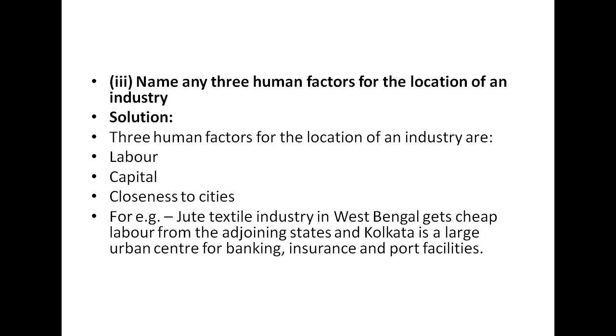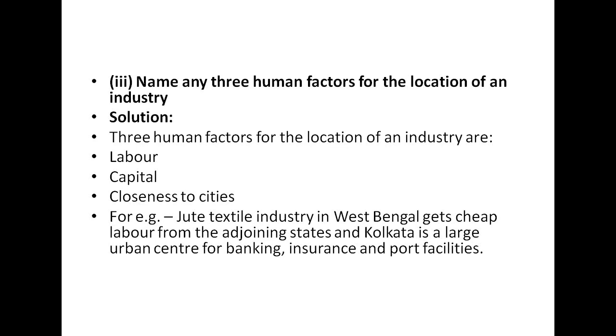For example, like the jute textile industry in West Bengal, they get cheap labor from the adjoining states, and Kolkata is a large urban center for banking, insurance and food facilities. So basically the same example we are taking of jute textile industries from West Bengal. They are getting additional benefits, like cheap labor from their local states, local cities, and from the adjoining states as well, like Odisha, UP, Bihar.